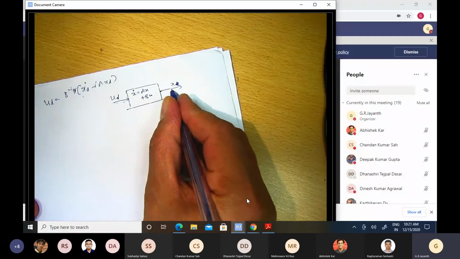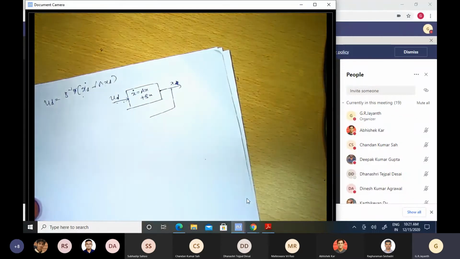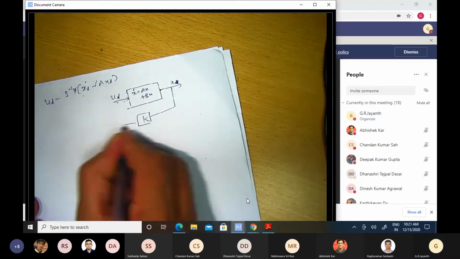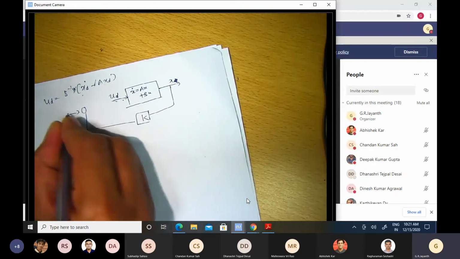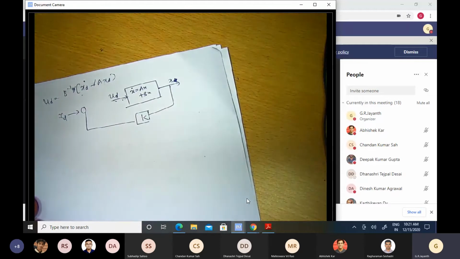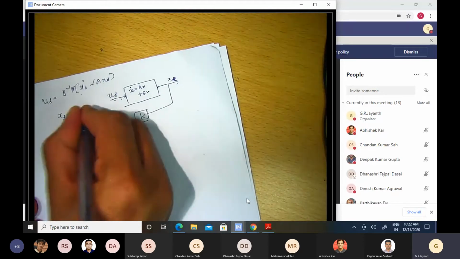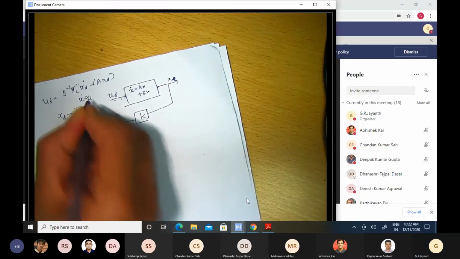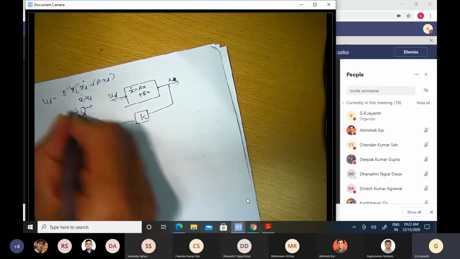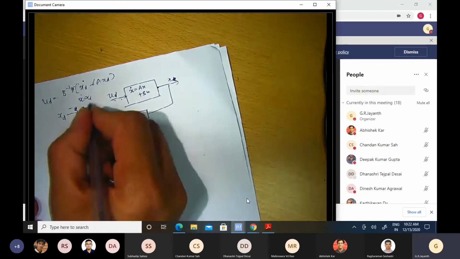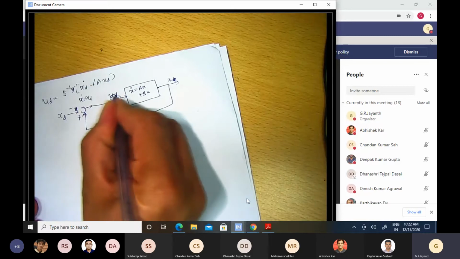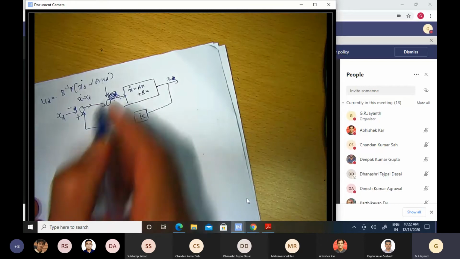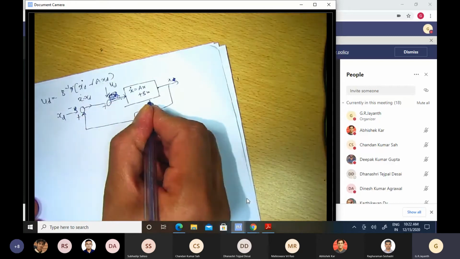So what we do there is we take this state x, multiply it with a certain vector k, and then compare it with the desired states xd. So this is minus and this is plus, and what I get at the output of this comparator in some sense is x minus xd. Of course I've got the signs wrong, so maybe something like this. Then I add that to the original desired input that I would want to apply. So this is to correct for that error. I add that to u desired and then provide that to my system.